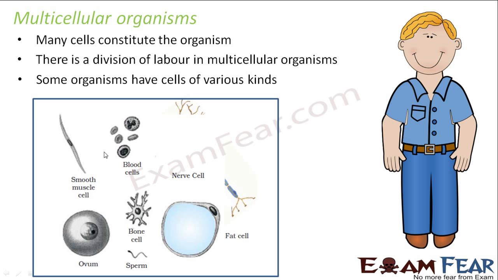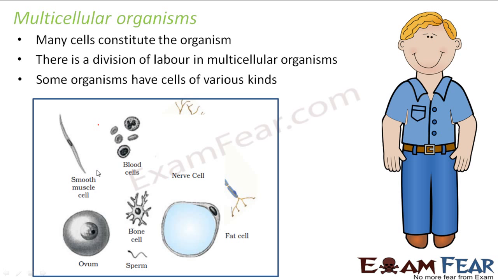In human beings, just look at the variety of cells you have. We have smooth muscle cells. We have blood cells, nerve cells, fat cells, and bone cells. Just look at the variety and just look at their appearance. Their appearances are also different, right? The appearance of a bone cell, if you look at this cell, is a flowery structure, right? The appearance of a bone cell is so very different from the appearance of a blood cell or of a smooth muscle cell, right?